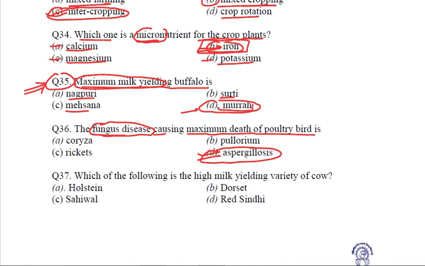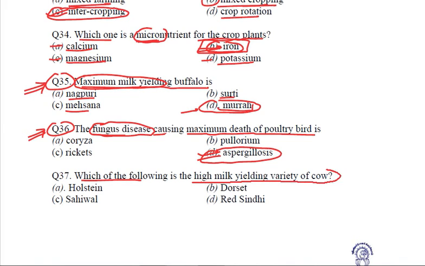So please note it down and make sure that you remember it. It is aspergillosis, fungal disease causing maximum death of poultry. Got it?